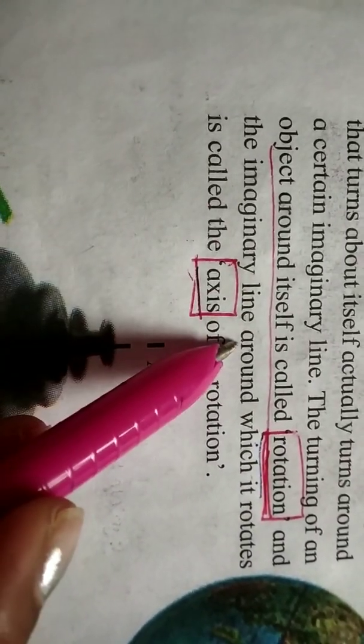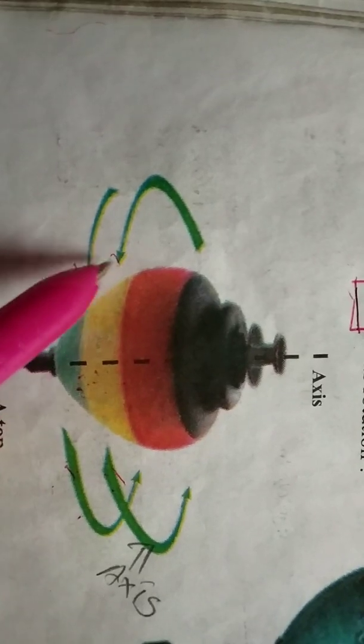The imaginary line around which it rotates is called axis. You can see here the top rotates around itself, and when it rotates, it creates an imaginary line. It is not real, students, it is an imaginary line. This imaginary line is called axis.